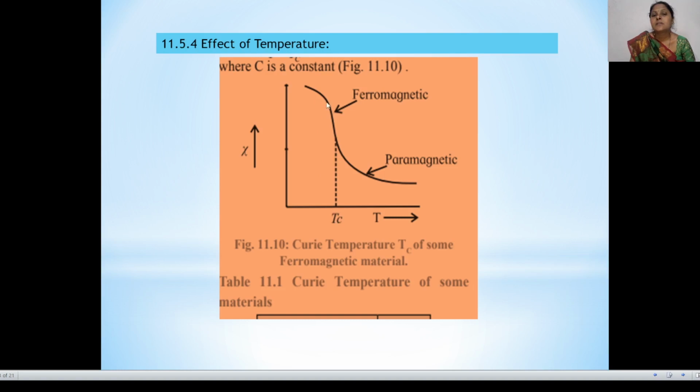That means the ferromagnetic material properties convert to the paramagnetic properties of the material. Due to this effect of temperature, which provides the Curie temperature, the ferromagnetic material converts to the paramagnetic material at the Curie temperature here.